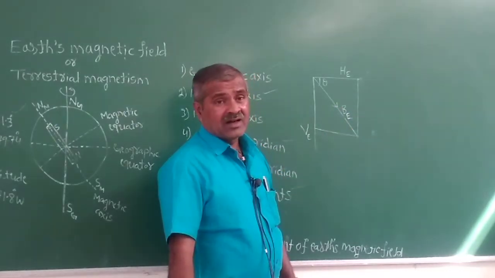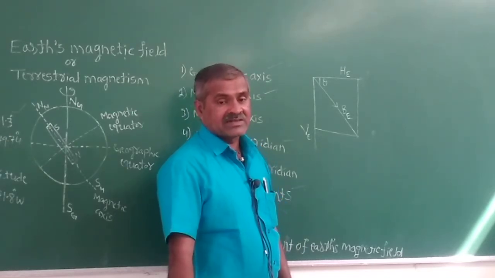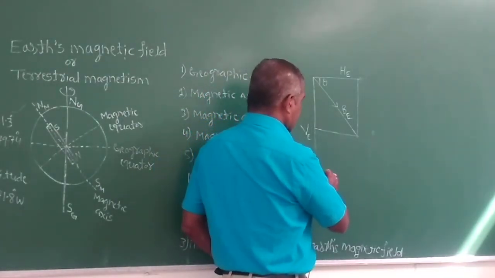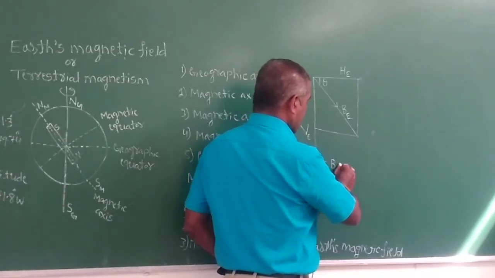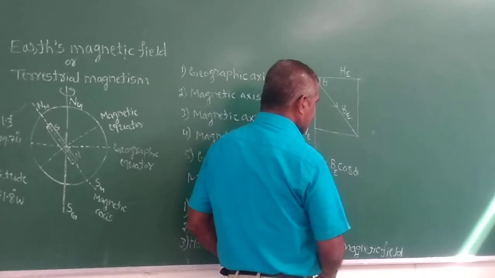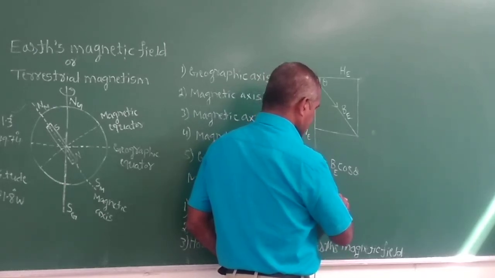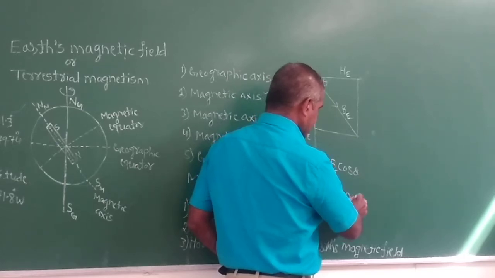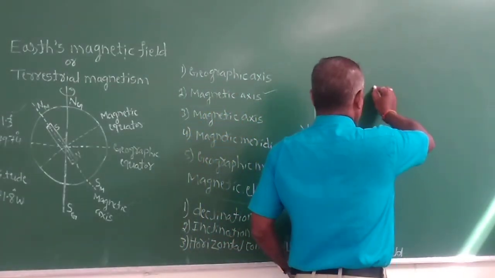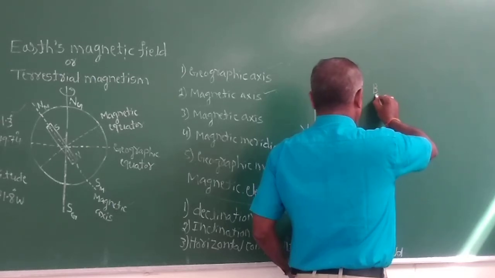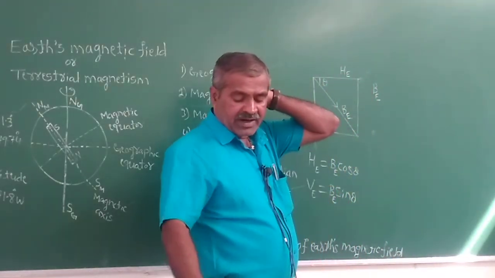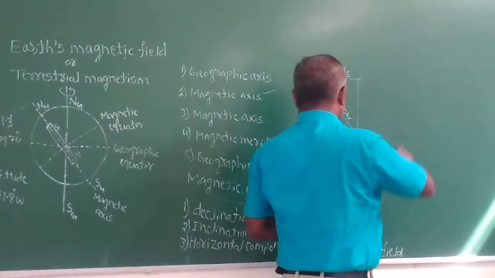So here also it is opposite side divided by adjacent side. The horizontal component of the Earth's magnetic field is V cos theta. The vertical component of the Earth's magnetic field is V sin theta. See, this is the one, tan theta.